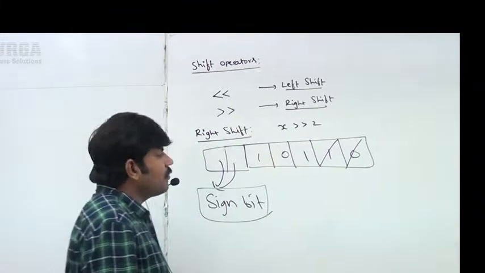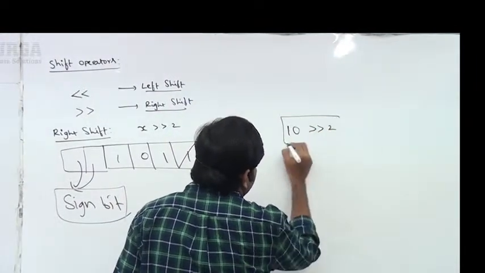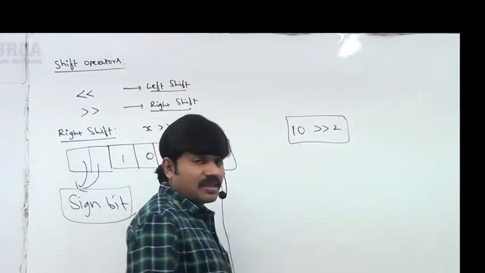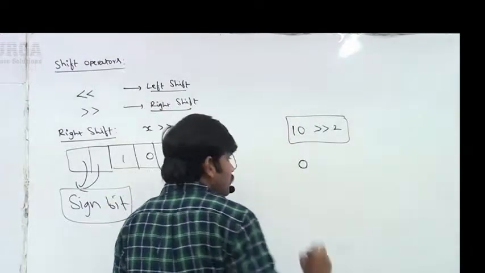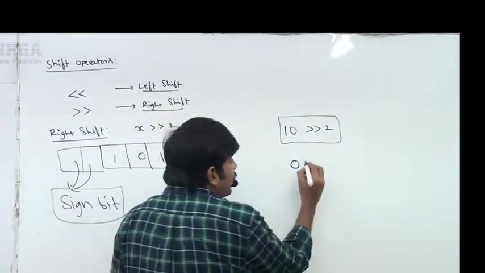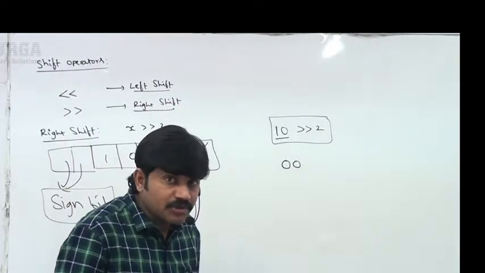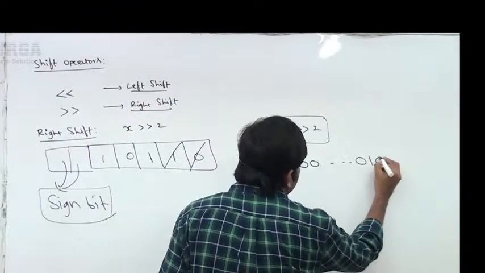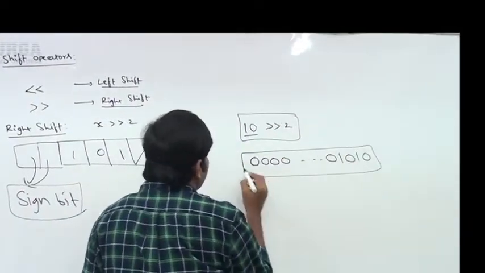Now I am taking 10 right shift 2. How do we represent 10 in memory? It is a positive number, so the most significant bit is 0, the sign bit is 0. Because it's a positive number, the sign bit is 0. The remaining bits represent the value directly. That's why it is 0 0 0 1 0 1 0. Now this is my number representation of 10.